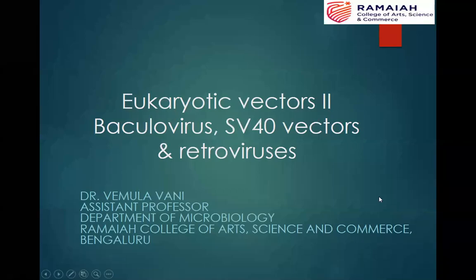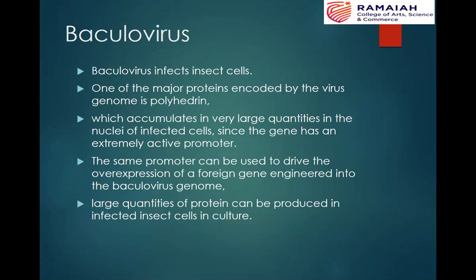Good morning, students. In this class, we'll discuss a few more eukaryotic vectors, especially the vectors used for mammalian cells. In that, we'll be discussing baculovirus vectors, SV40 vectors, and retroviruses as vectors for mammalian cells. First, let's discuss the baculoviruses that can be used as vectors for mammalian cells.